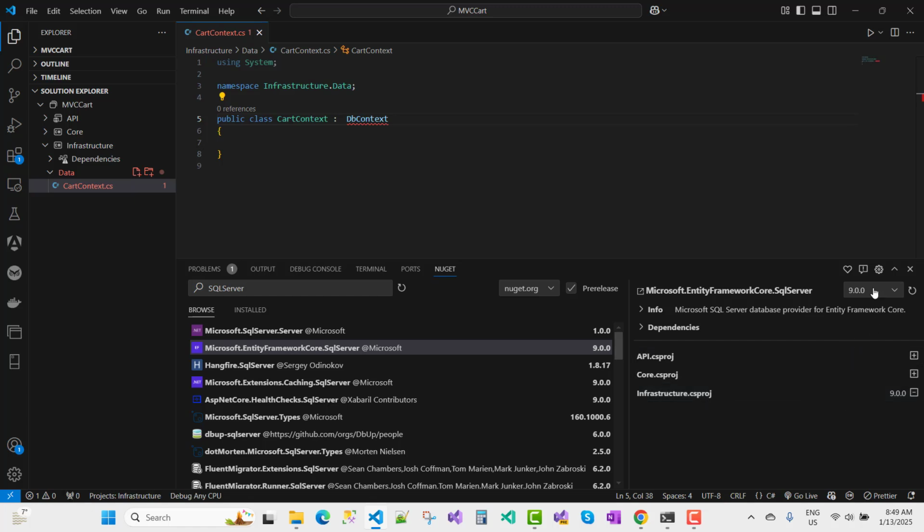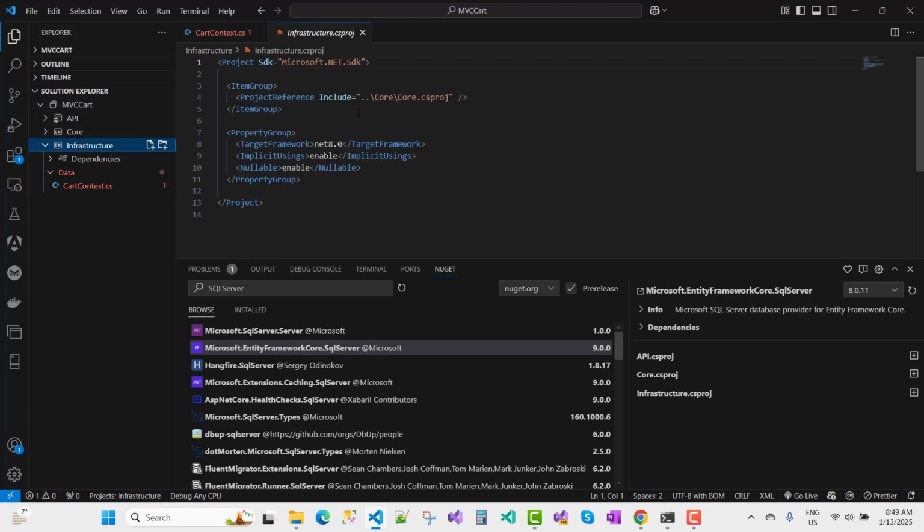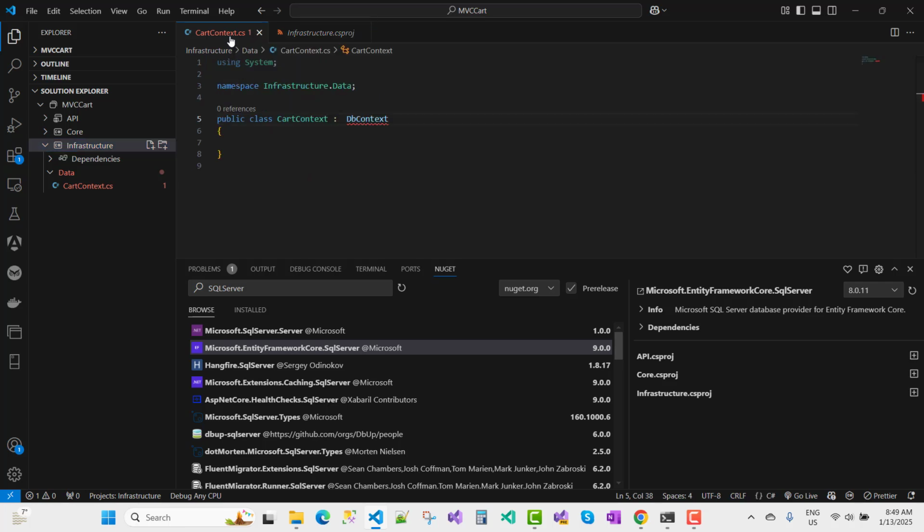You can see that here we have a 9.0 package, but right now I'm going to install the 8.0 package. So use the latest stable version 8.0.1, because I'm using target framework 8.0, so we can install the 8.0 package. Install it.